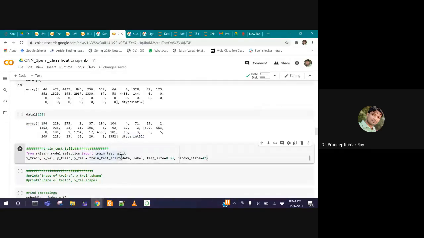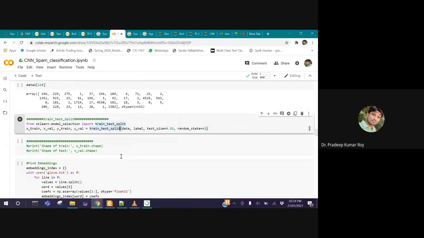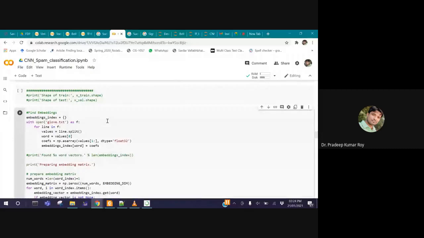Now after that, we have to do the train test split. The complete data you have to split into two parts, like in the previous case we have done. Then here is the important thing. In the morning session, I said we are going to use GloVe. We are going to use GloVe because it actually saves a lot of processing time, as some weights are pre-trained and they carry a lot of meaningful context.